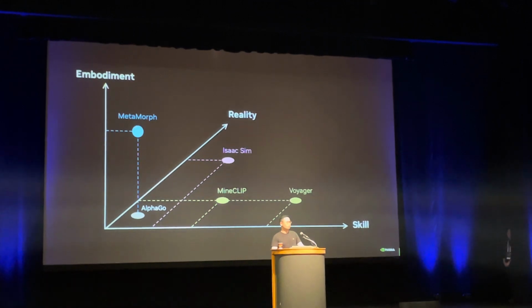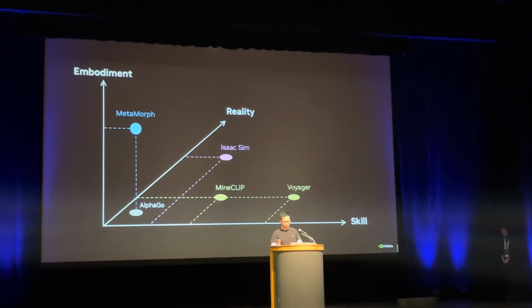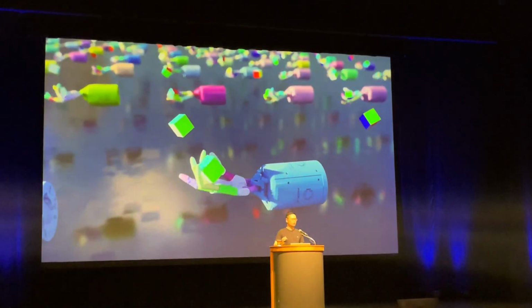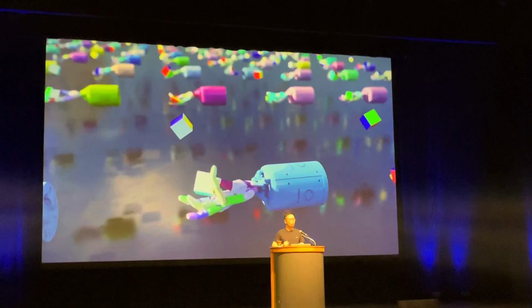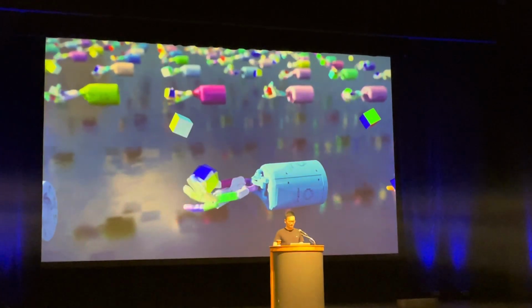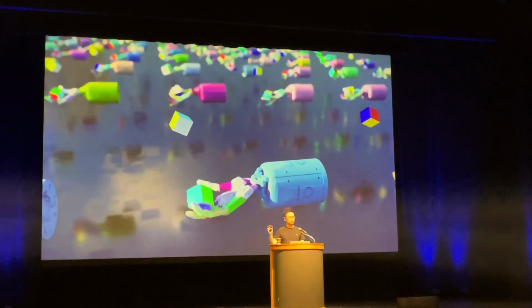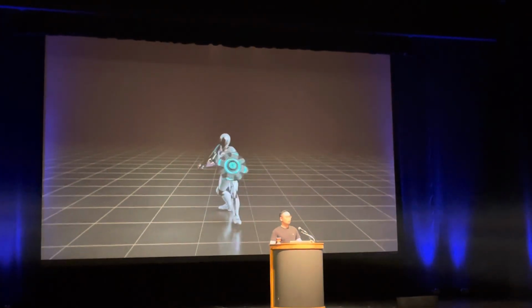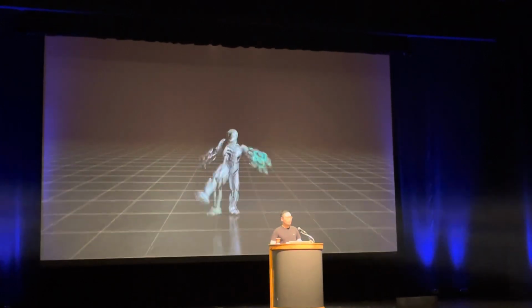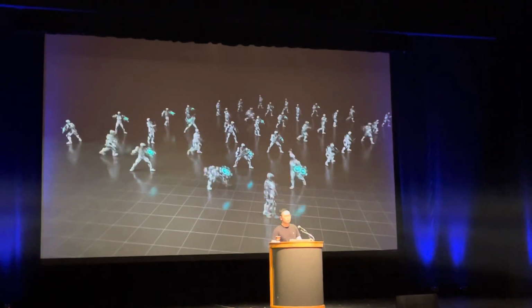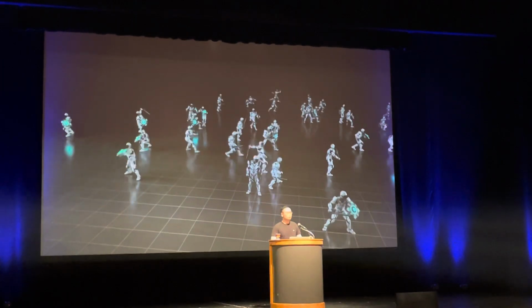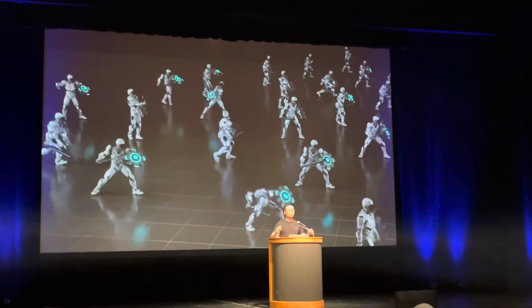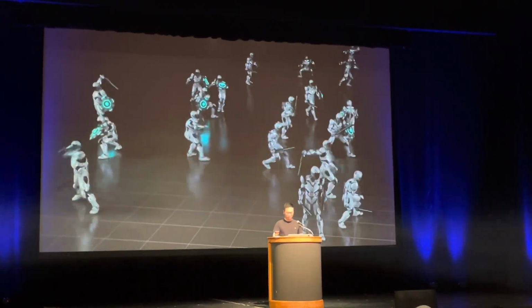Enters Isaac Sim, NVIDIA's simulation initiative. Isaac Sim's greatest strength is to run physics simulation at 1,000 times or even more faster than real time. And here you see our 1,000 robot hands training in parallel. And this character learns these impressive martial skills by going through 10 years worth of intense training in only 3 days of GPU compute time. So this is very much like the sparring dojo, the virtual dojo in the movie Matrix, and we're doing this in reality.